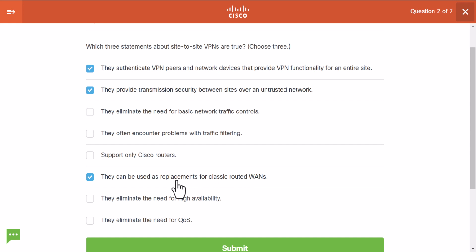But VPNs basically utilize internet in most cases and just establish a secure encrypted communication over the insecure network such as internet. They eliminate the need for high availability. No, they don't. High availability is still needed. It has to be implemented additionally to VPNs. And they eliminate the need for QoS. This is also not correct. So these three options look good to me.